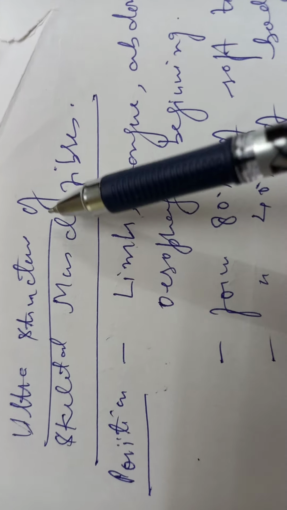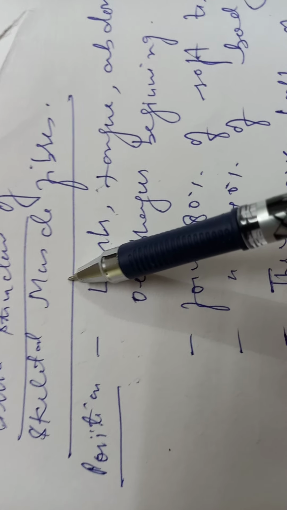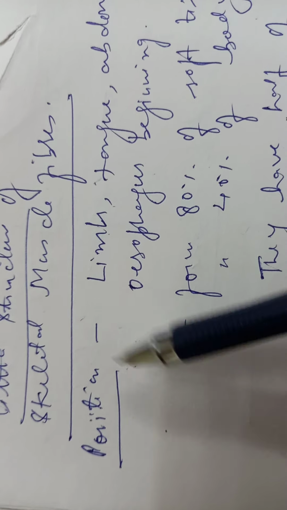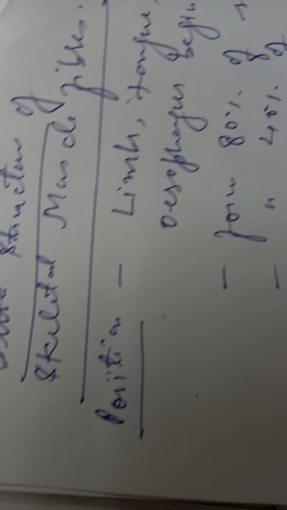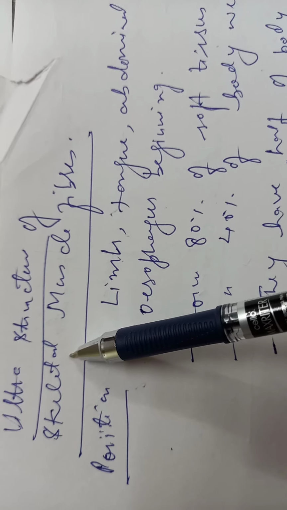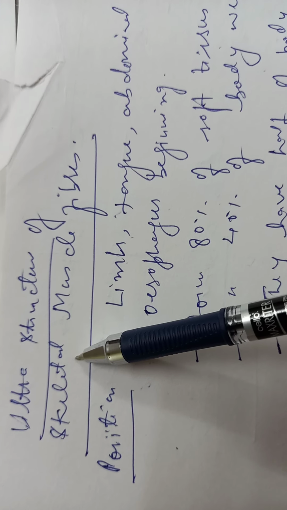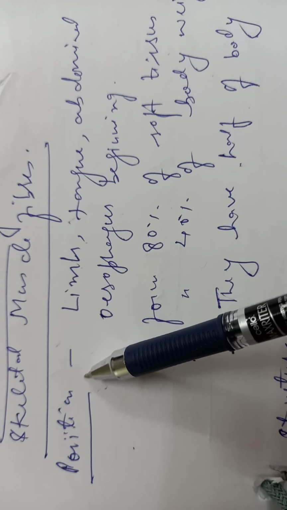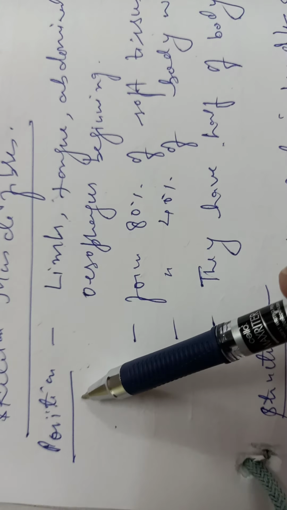Now coming to the ultrastructure of muscles. Regarding the ultrastructure of skeletal muscles, first of all, what are the skeletal muscle fibers? Let me show you here. Before that, let me come to this, which I have in front of me. These skeletal muscle fibers are also known as striated muscle fibers, voluntary muscle fibers.